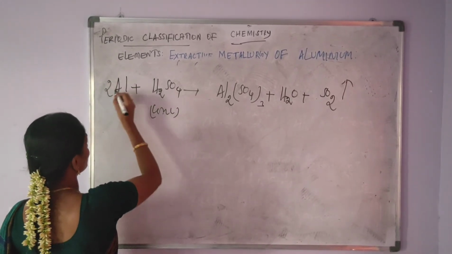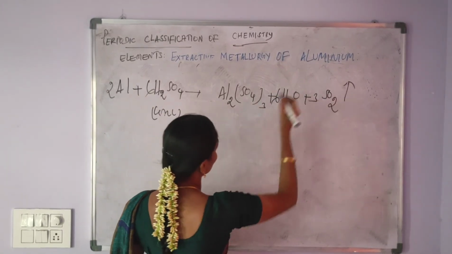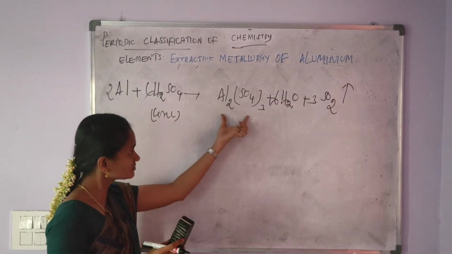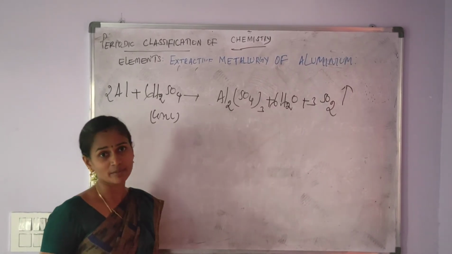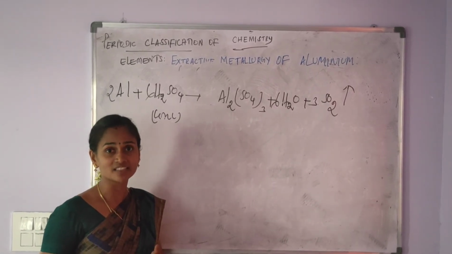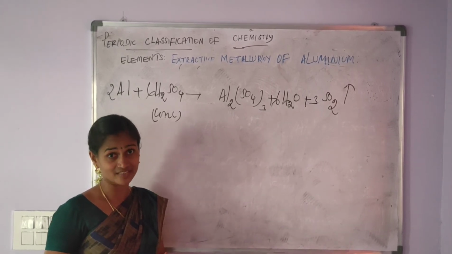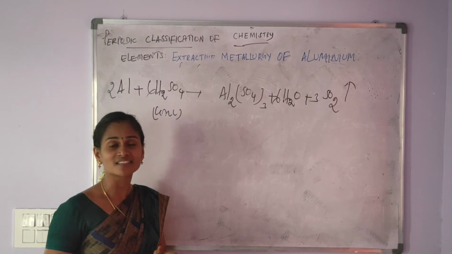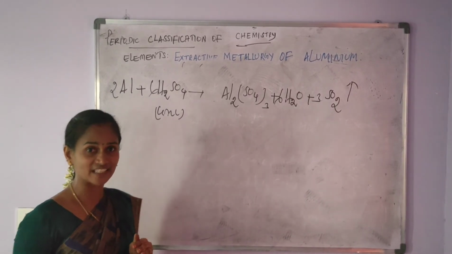Balancing the equation, here 2, here 6 and then here 6 and then here 3. So this compound is called aluminium sulfate. I am repeating, aluminium reacts with dilute sulfuric acid and liberates hydrogen gas. Aluminium reacts with concentrated sulfuric acid and liberates sulfur dioxide gas.